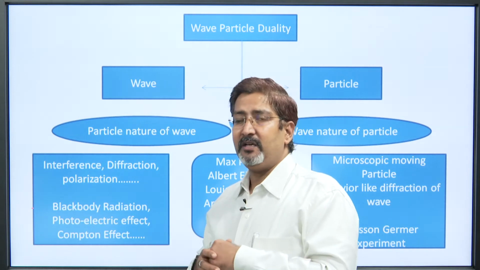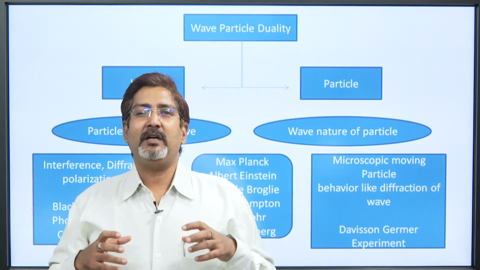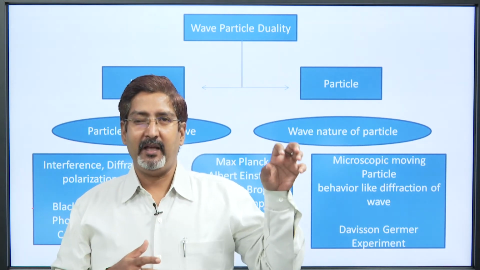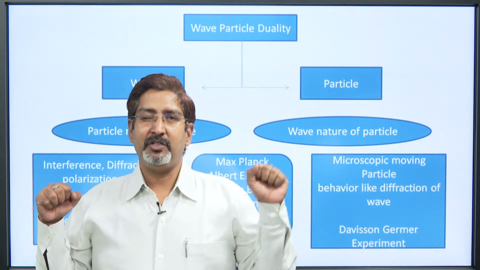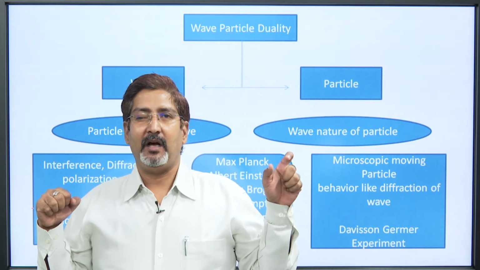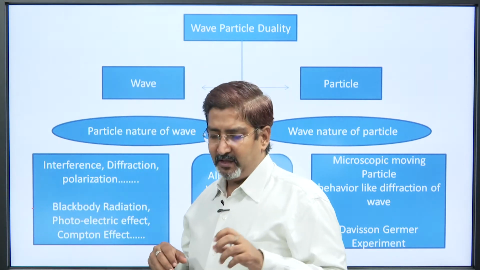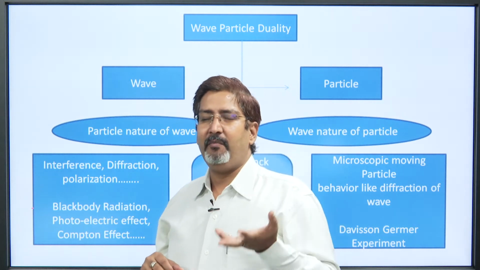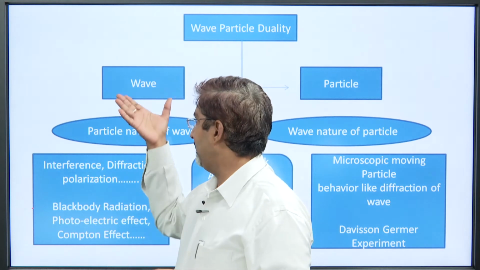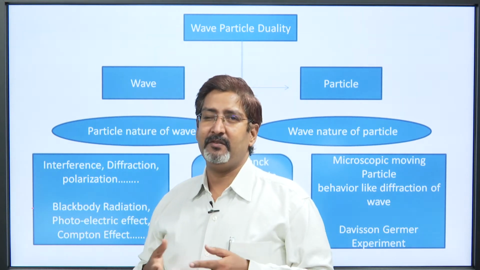In 1600, two scientists gave contradictory theories. One was Christian Huygens and the other was Isaac Newton. Christian Huygens said that light is a wave. He described this with the help of different phenomena, reflection and refraction, and he showed that light, just as a wave, carries energy, has some wavelength, and has some frequency.